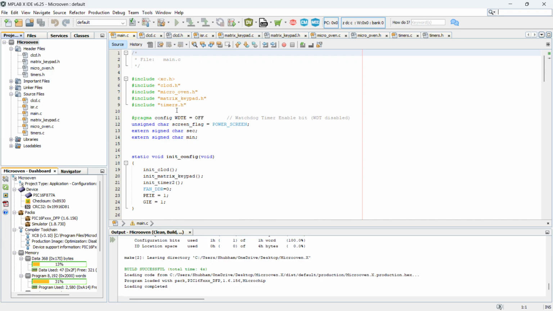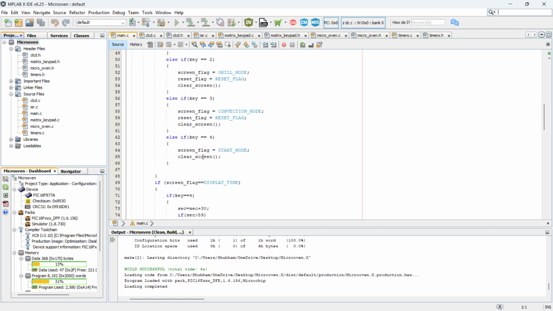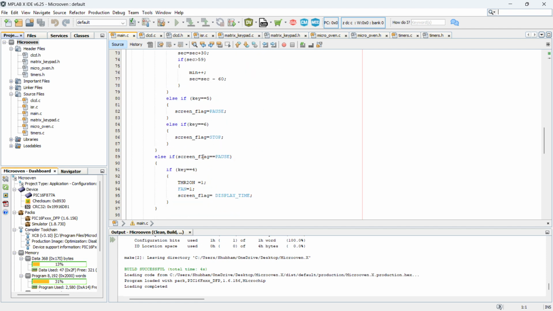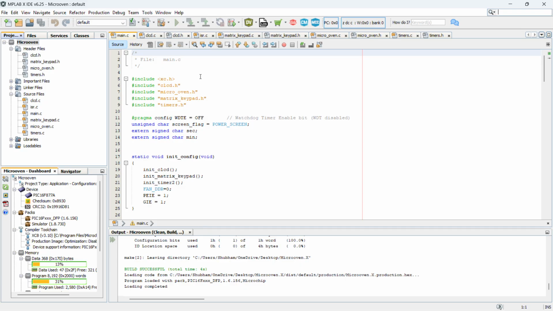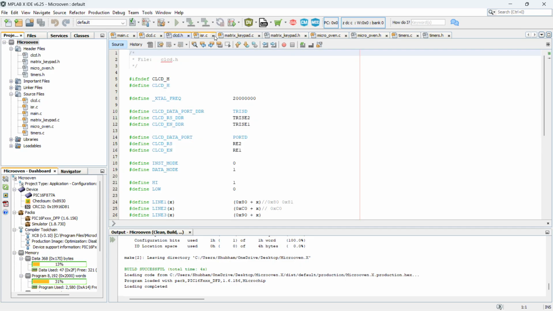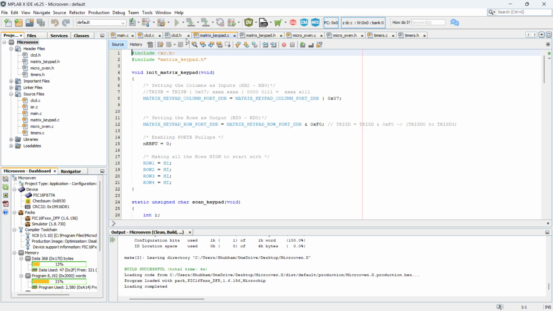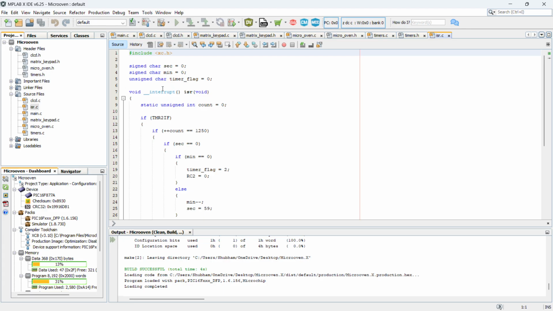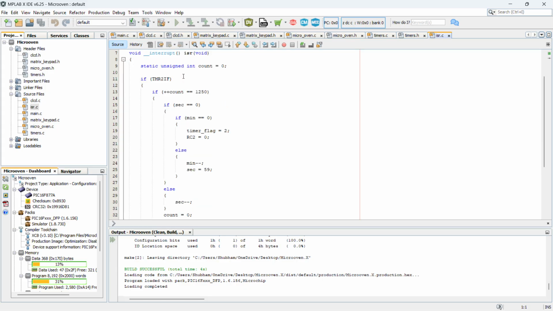The language used is C language. In the ISR, we assign unsigned character sec equal to 0 and unsigned character min equal to 0.